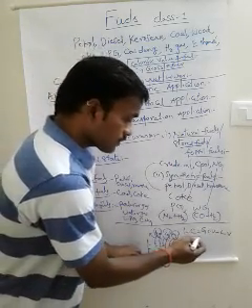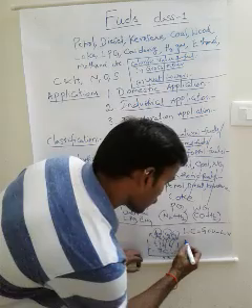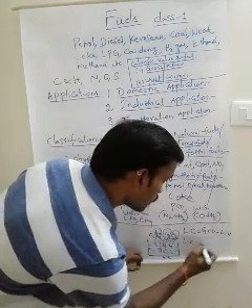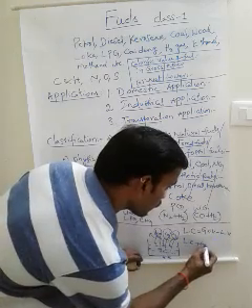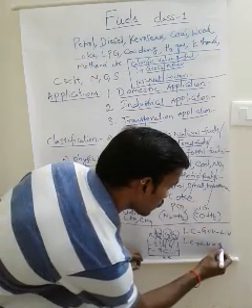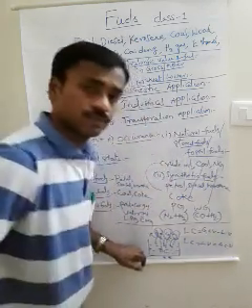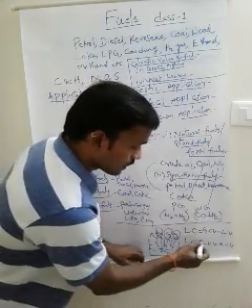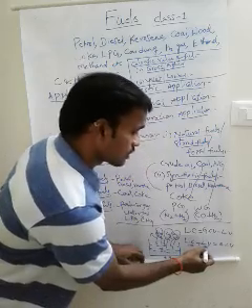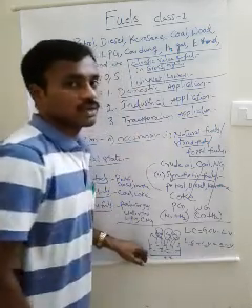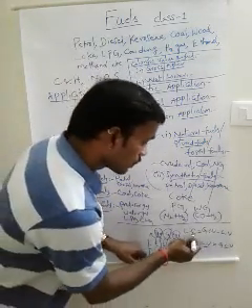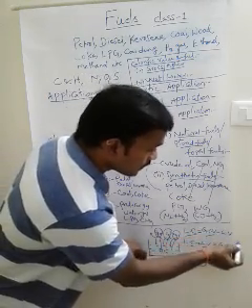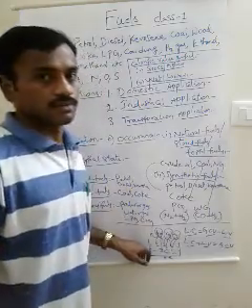Here, lower calorific value plus latent heat of vaporization is equal to gross calorific value. Or, lower calorific value is equal to gross calorific value minus latent heat of vaporization.